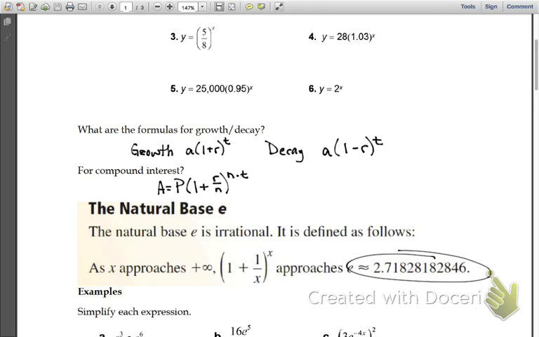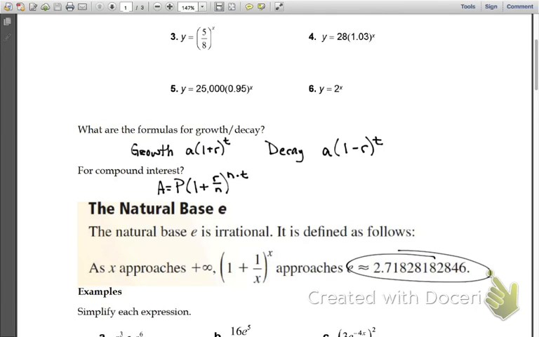You're done shortening pi into 3.14. You will not shorten e into 2.71 or 2.72. You should have a button on your calculator, whether it be a scientific or a graphing, for your e, the natural base.